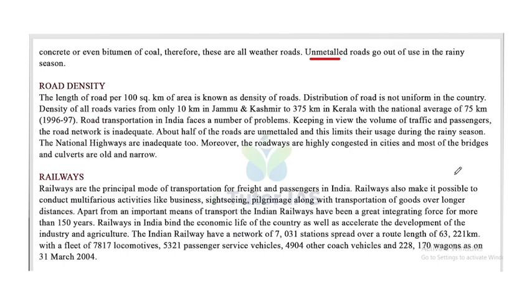Now, road density. The length of roads per 100 square kilometers of area is known as the density of roads. Distribution of roads is not uniform in the country. Density of all roads varies from only 10 km in Jammu and Kashmir to 375 km in Kerala, with the national average of 75 km.